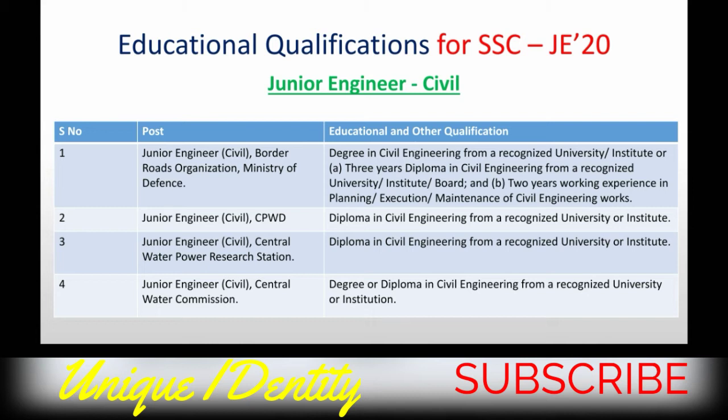Okay. Next, junior engineer civil in CPWD, that is diploma in civil engineering is sufficient from a recognized university or institute. Next, junior engineer civil Central Water Research Station, in that case also diploma in civil engineering from a recognized university or institute is okay. Then junior engineer civil Central Water Commission, degree or diploma in civil engineering, that is okay. So mind it that only for BRO it is degree required or diploma plus 2-year experience.